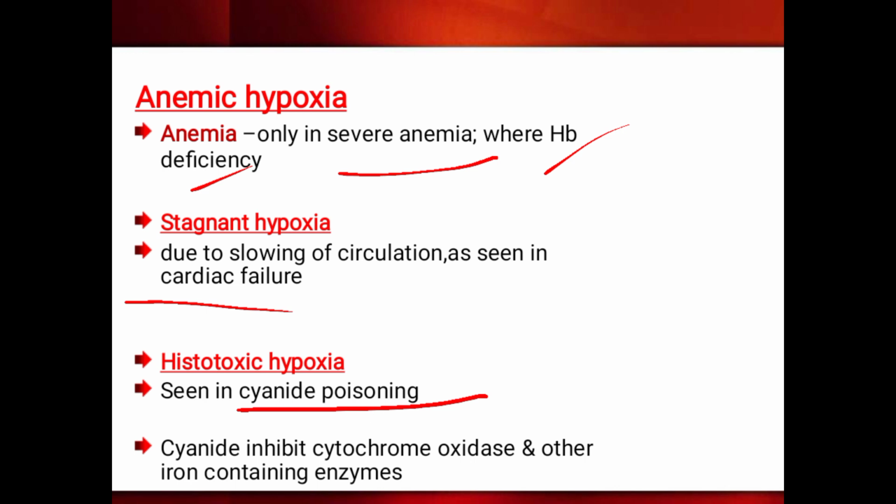So that process is taking place. Because of cyanide, the tissue is unable to utilize the oxygen, which leads to histotoxic hypoxia. So that completes hypoxia. Hypoxia is very important: what is hypoxia, and then classification of hypoxia.